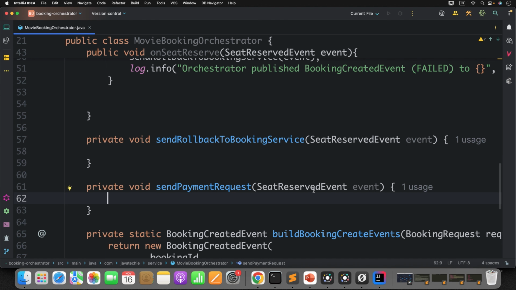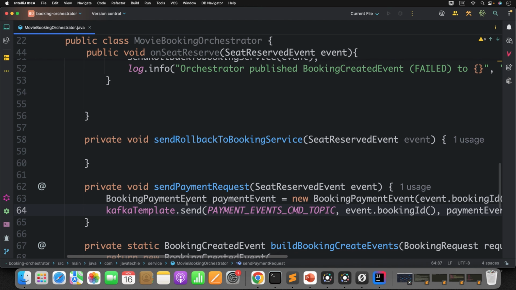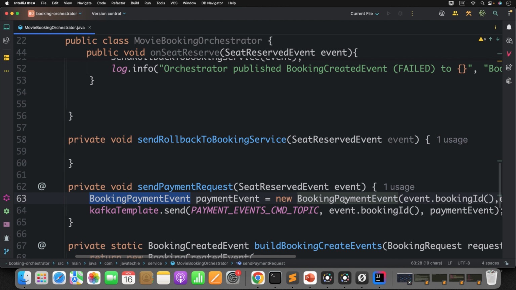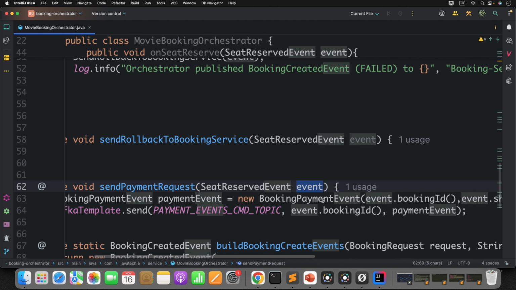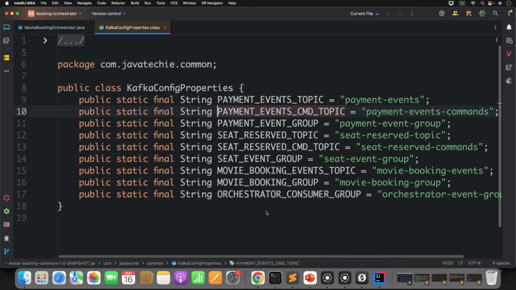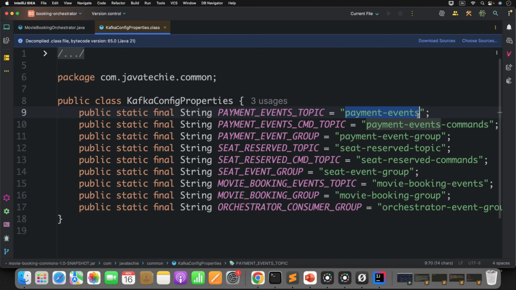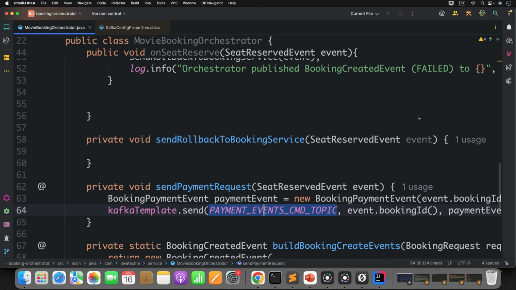What you need to do, you have this seat reserved event, create the object of booking payment event, map all the values from here, and simply publish through Kafka. We have created the booking payment event object by getting all the values from this parameter, and we are publishing it to, observe here, the payment events command topic. This is my request topic or input topic to the application. But the response topic will be payment events. Remember this again.